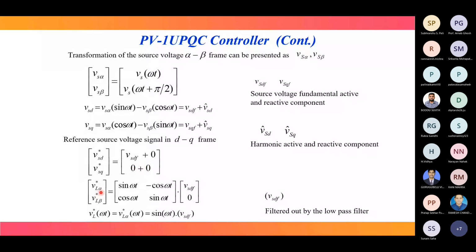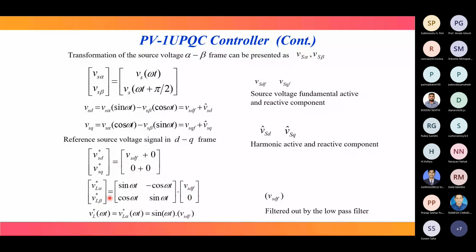So VL star equals VL alpha star, which is nothing but sin omega t times VSDF. That means here we have neglected the beta component because we are concerned only with the alpha. Now the question: how will we get this VSDF? VSDF can be filtered out by using a low pass filter.